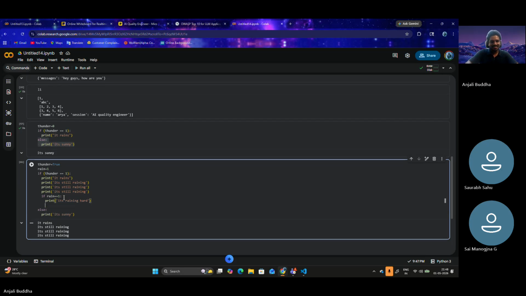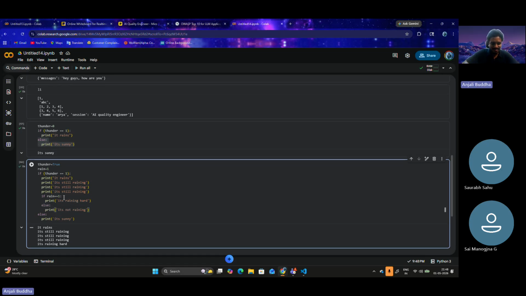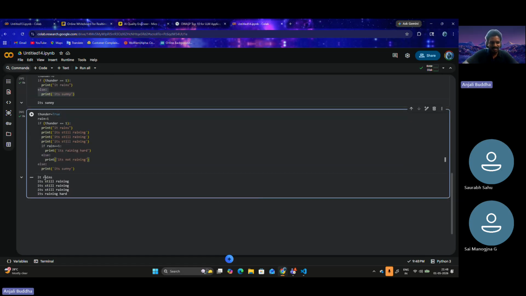And now we'll type another else statement: "It's not raining." Right, so let's just run this. The first statement is "it rains." Second statement is "still raining," "still raining," "still raining," because we have three such statements.